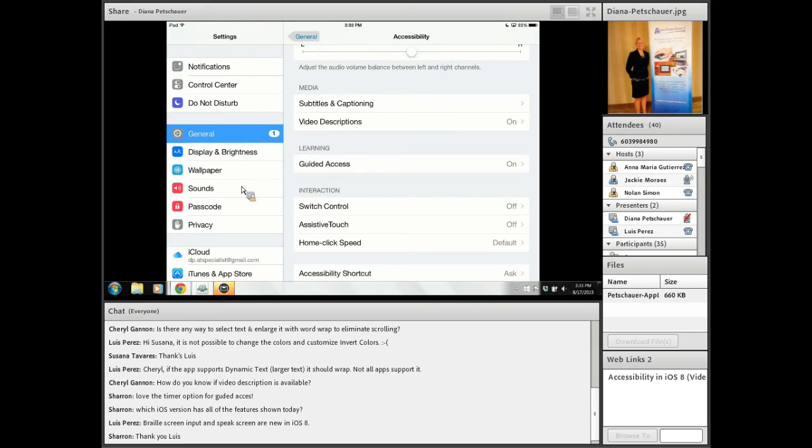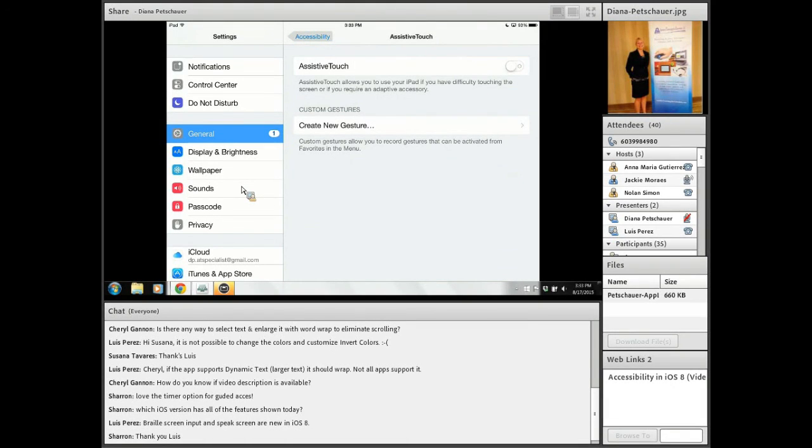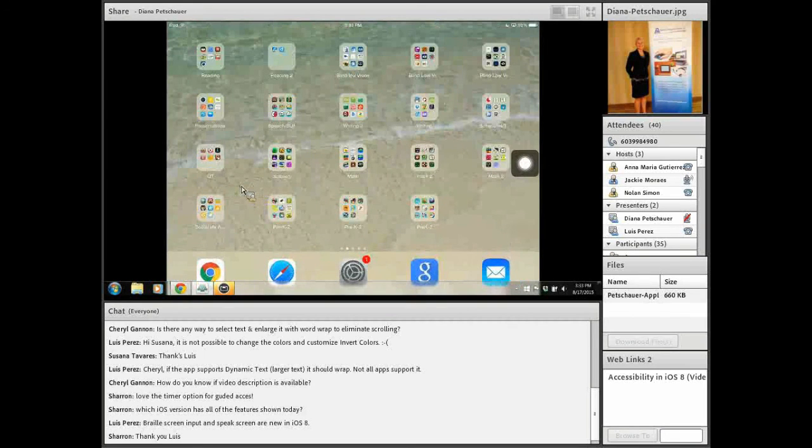And you can see there's also a few others, such as underneath push control, there's assistive touch. Assistive touch is also great for someone who may have difficulty touching the screen. If we turn on assistive touch, you can see this little gray square appear to the right with a white dot in there. It can be moved anywhere on the screen. And when we hit the home button, it still hovers. And if we open any app, that's going to be there.